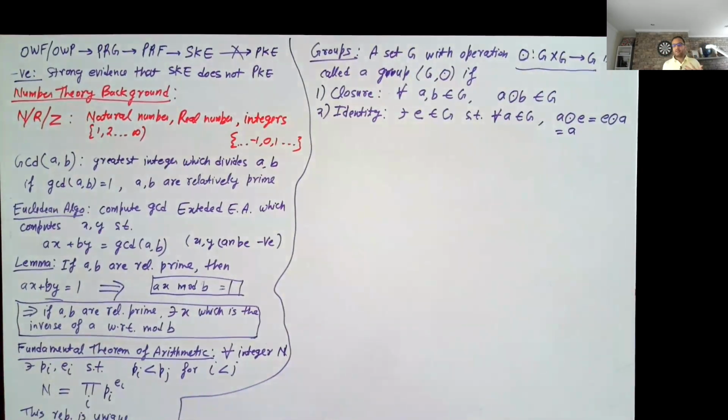So applying the group operation on the identity element with any other element results in just that other element. Doesn't change the element at all.